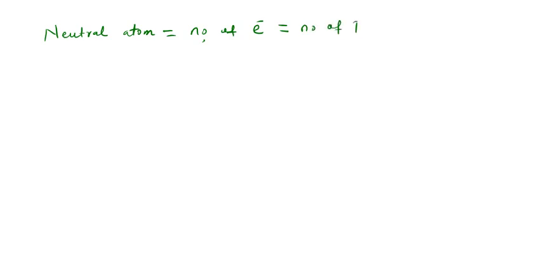Let's illustrate that. Let's say, for instance, this is a model of an atom. And let's assume we have 3 electrons here. And for us to have a neutral atom, we must have an equal number of proton here. Irrespective of the number of neutron, it doesn't matter. But what we are looking at here is the ones that have charges. Proton has charge, electron has charge. That's the one we are considering. We are not considering neutron that is chargeless.